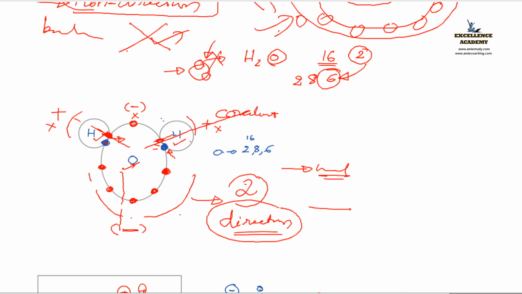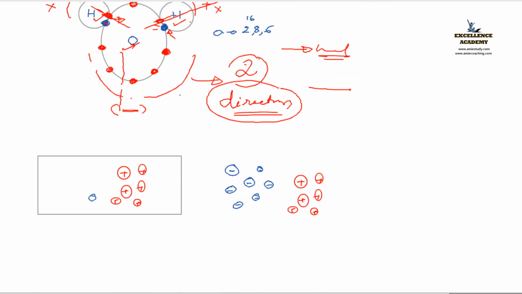Okay. Now the last bond. That is what? Metallic bond. Let us see how it forms. Yes, here you can see one figure. These are two atoms. First atom is there, second atom is there. What do you feel now? Here you can see that the electrons are on one side. Here also you can see that electrons are on one side. What happens to this one? Yes, there exists some free space, isn't it?